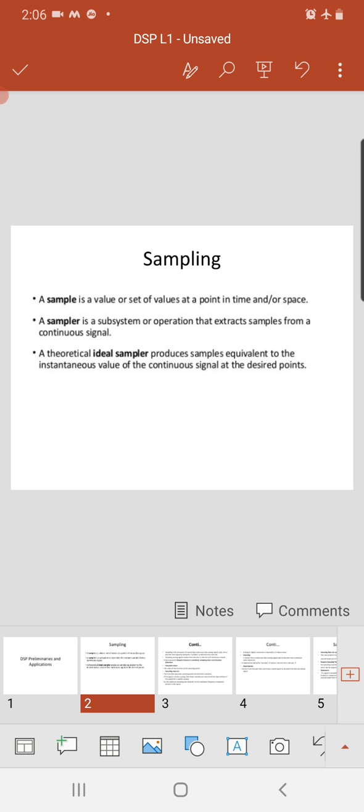Sampling is nothing but a sample is a value or the set of values at a point in time or in a space, and a sampler is a subsystem or the operation that extracts samples from a continuous signal. So theoretically, an ideal sampler produces the samples equivalent to the instantaneous value of the continuous signal at the desired point. So sample is nothing but a value or the set of the values, and sampler is nothing but the subsystem or the operation which extracts the samples from the continuous signal.